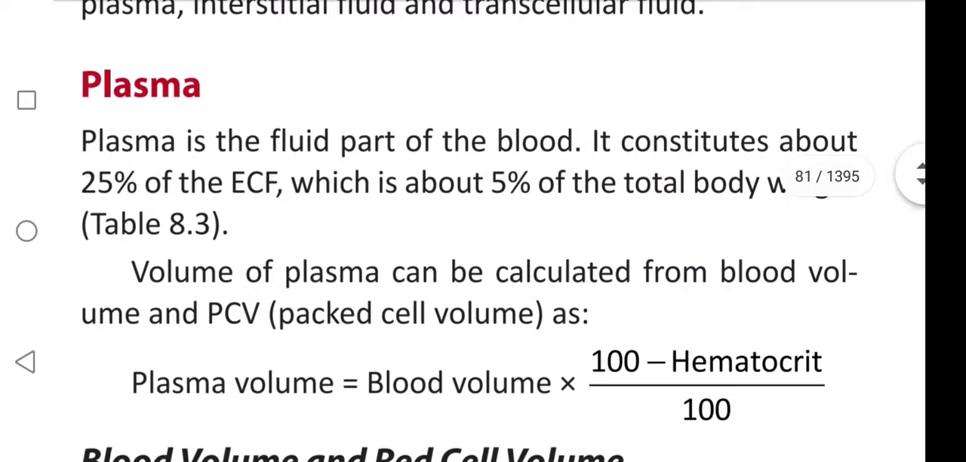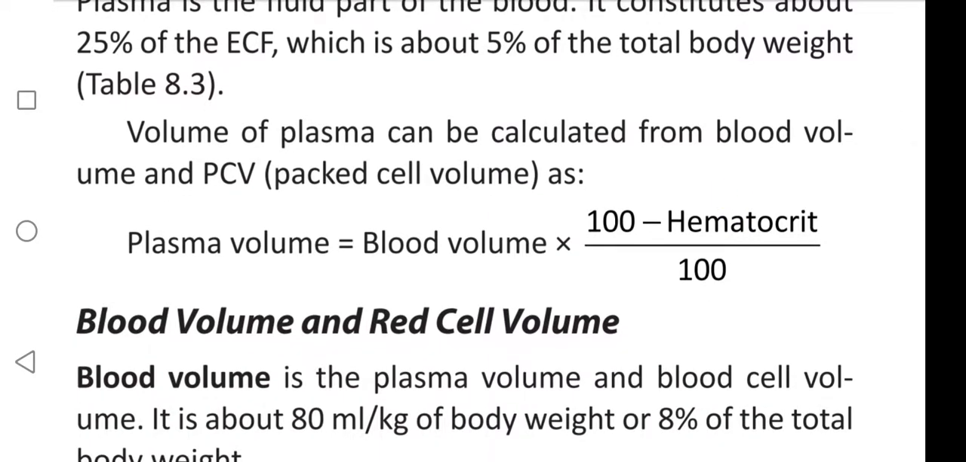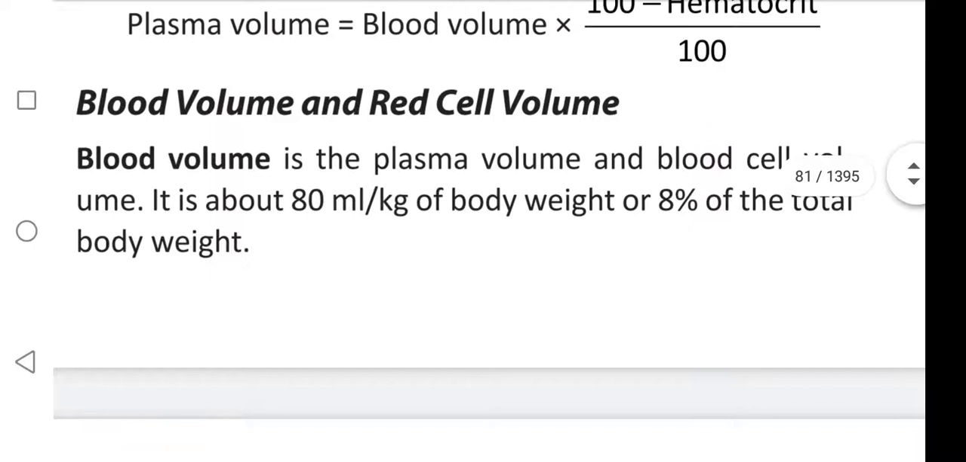First, about plasma. Plasma is the fluid part of the blood. It constitutes about 25% of the extracellular fluid, which is about 5% of the total body weight. Volume of the plasma can be calculated from blood volume and packed cell volume, that is hematocrit. Plasma volume is equal to blood volume into 100 minus hematocrit, hematocrit is also known as packed cell volume, by 100. Blood volume and red cell volume.